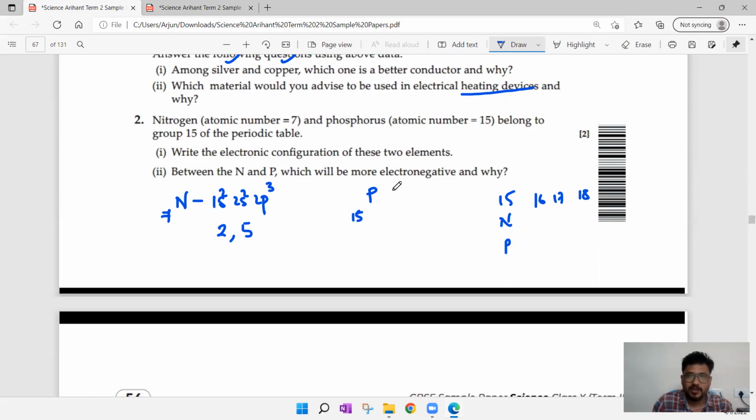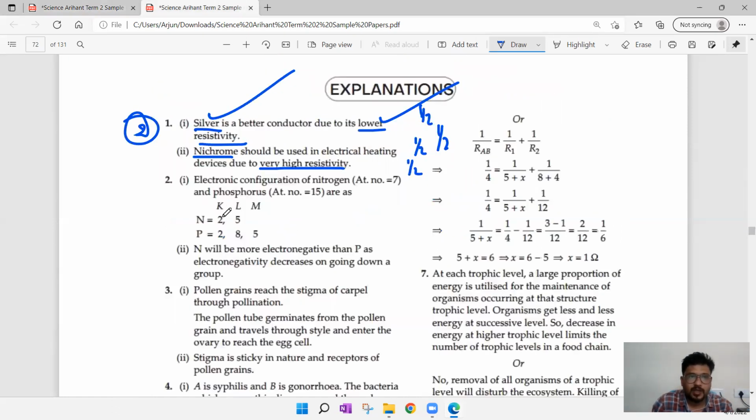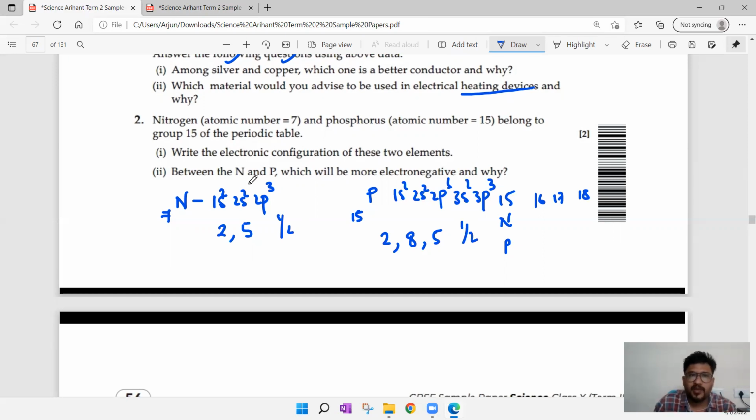While coming to phosphorus 15: 1s2, 2s2, 2p6, until this it is 10, 3s2, 3p3. Like this you can represent, or you can represent it like 2, 8, 5. This is also correct. Now for writing this one, half mark. So answer, if you observe, 2, 5 correct, 2, 8, 5 correct. Half. Then second question: between N and P, which will be more electronegative and why?